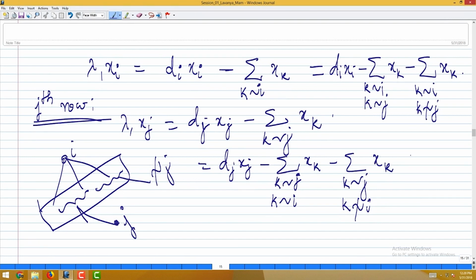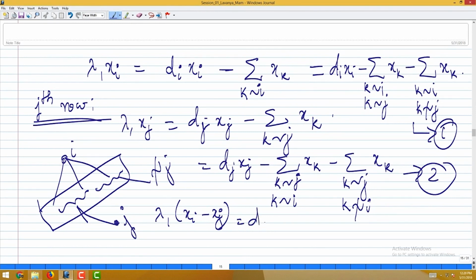So, now from these two equations I just want to pull out the common factors that could be taken out. So, let us look at the equations, say this is 1 and this would be 2, the later part, I just pull it out. So, let us look at the difference of these two equations. Okay, somewhere I need to connect the commonality here. So, let us just pull it out. So, what do we get? Lambda 1 into x_i minus x_j is equal to d_i x_i minus d_j x_j